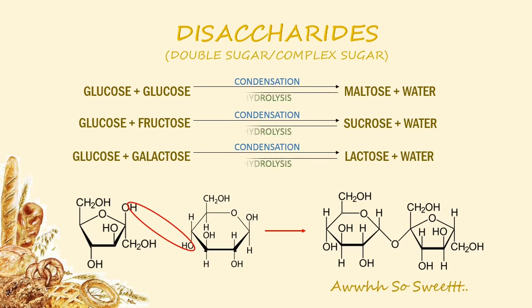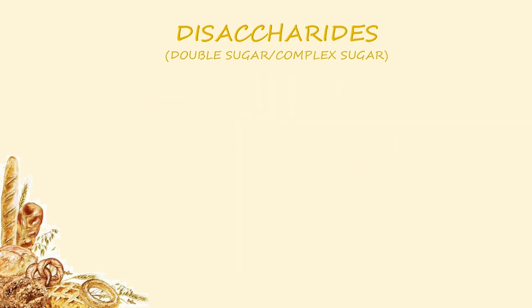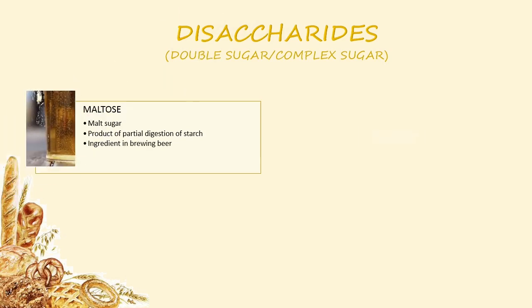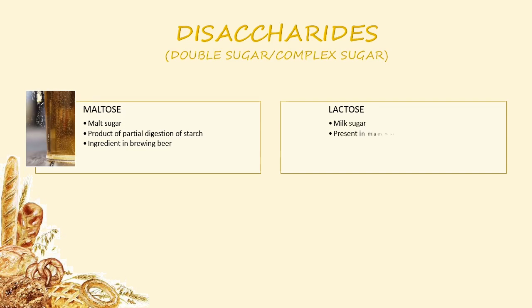monosaccharides by hydrolysis. Now going back to the types of disaccharides, first, we have maltose, a malt sugar made up of two glucose molecules. It is the partial product of digestion and is also an ingredient used in brewing beer. Next, lactose is a milk sugar that is abundantly found in milks of mammals including breast milk.